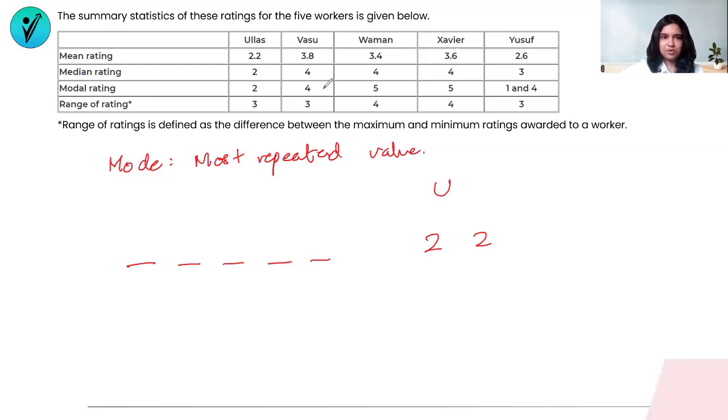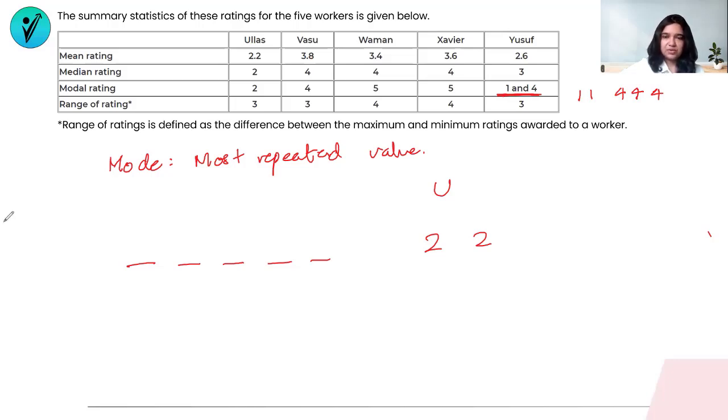Likewise, if I see for 4, this is also repeated somewhere. My mode for Y, though, is 1 and 4, which means 1 is also repeated and 4 is also repeated the same number of times. Now, there are 5 ratings. Can I have 3 4s and 2 1s? No. Then in that case, the mode would have been 4.